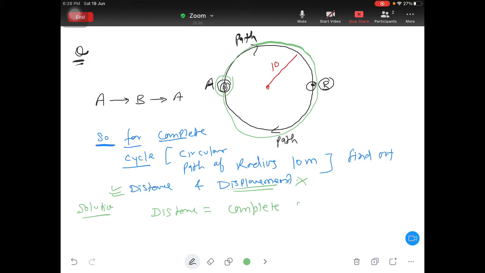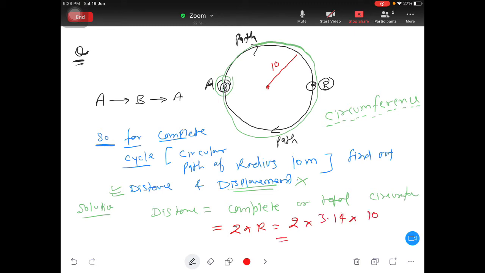Complete, or you can say total, same, right? Total circumference. So circumference spelling you should understand one more time. Circumference, C I R C U M F E R E N C E. So total circumference is nothing but 2 pi r. 2 is 2, pi is 3.14 and r is 10.